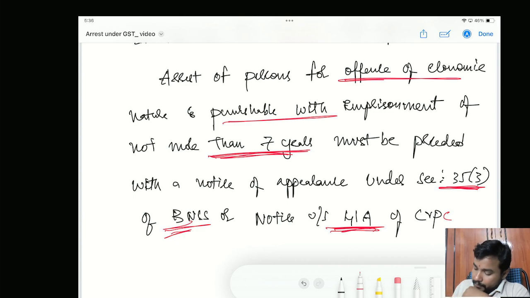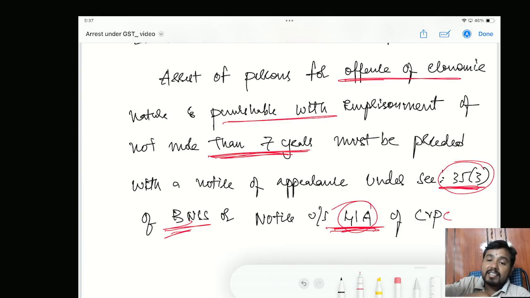Generally, this 41A CrPC notice and 35.3 BNSS notice will be issued during the course of investigation, when I have clarity that an offence has happened and this person might be involved in it. I want to investigate. In such a scenario, I can use 35.3 and 41A. Whereas the purpose of section 70 summons was different. To understand what had actually happened, I will issue summons. Thereby, section 70 summons cannot be equated with a notice under section 35.3 and 41A of CrPC. This is what the Karnataka High Court said.